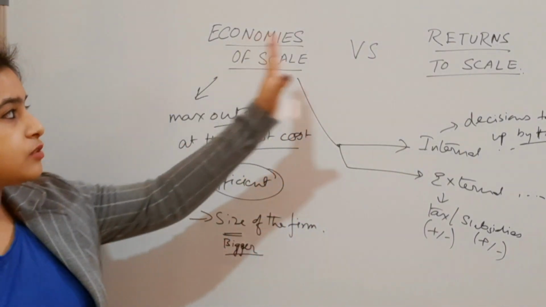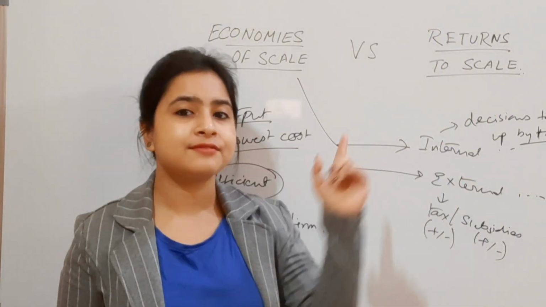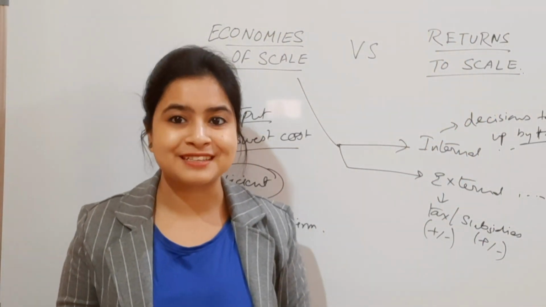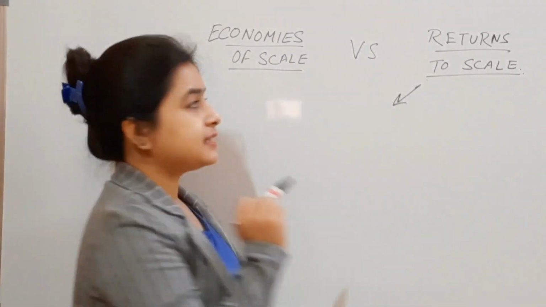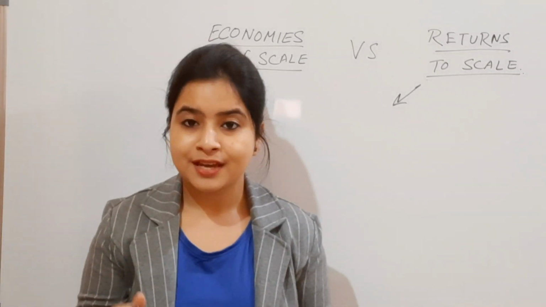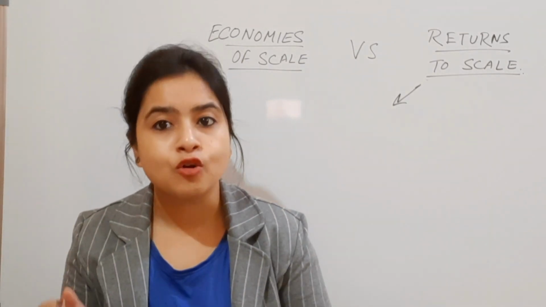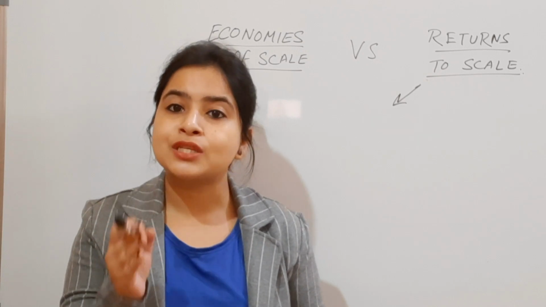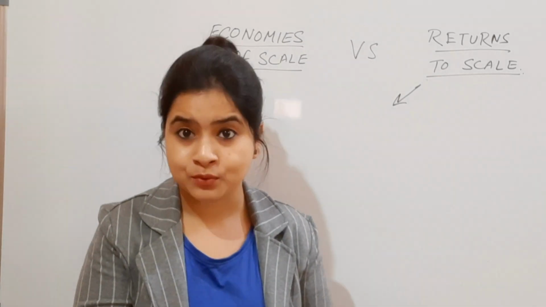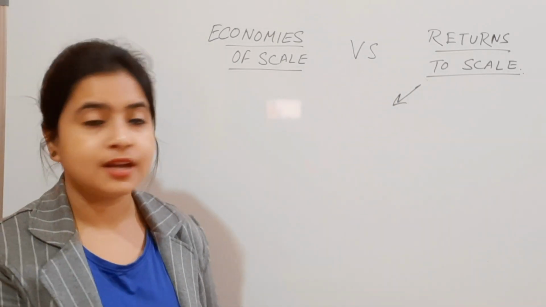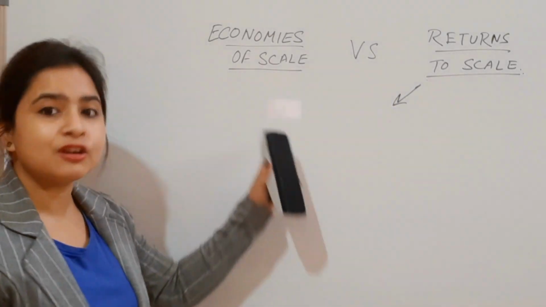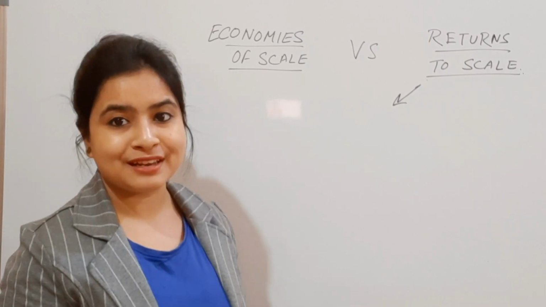Now we move towards returns to scale, and let's find out why the two are different. So let's talk about returns to scale now. Returns to scale basically describes the rate of increase in output due to an associated increase in the rate of inputs. Yes, so here the word rate plays a very important role. That is the basic difference between economies of scale and returns to scale.